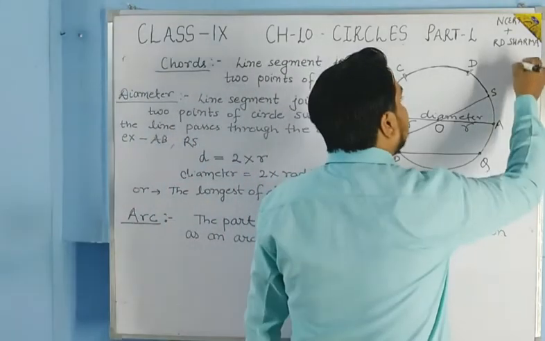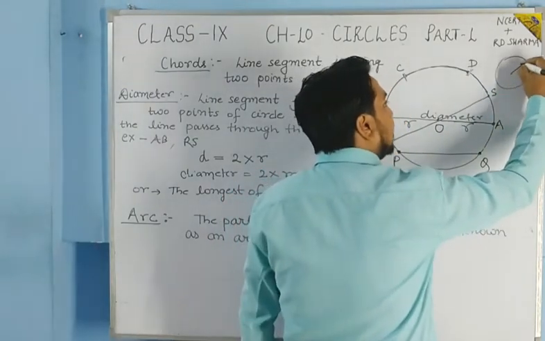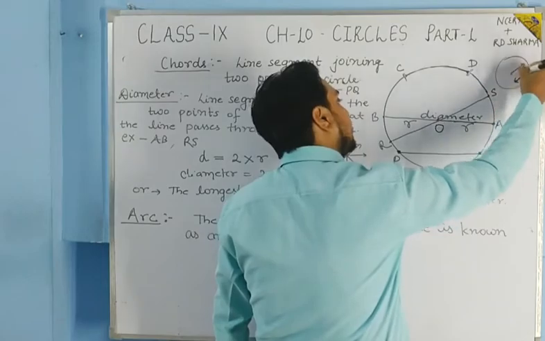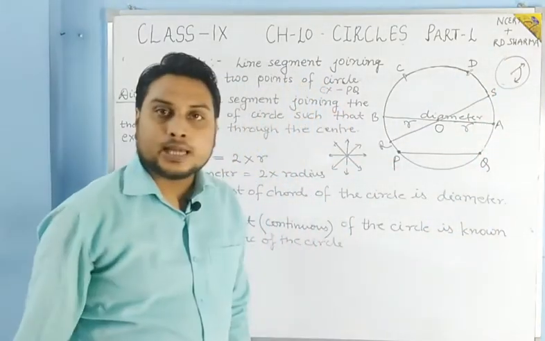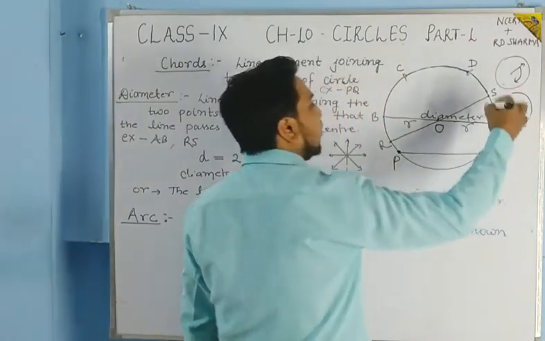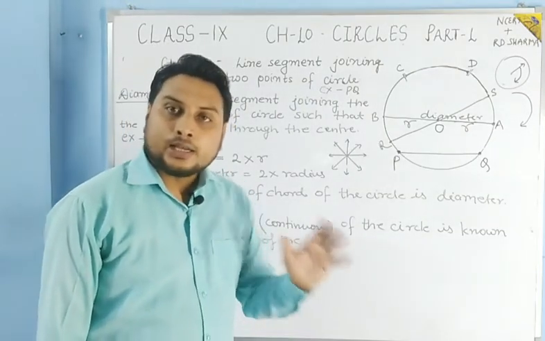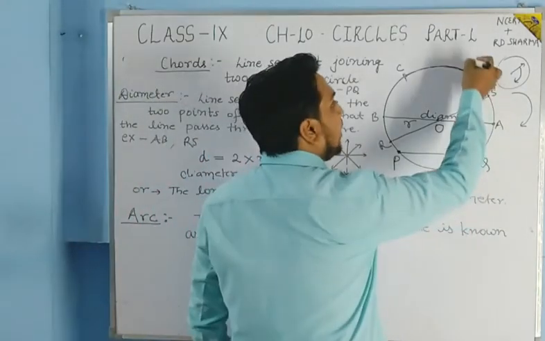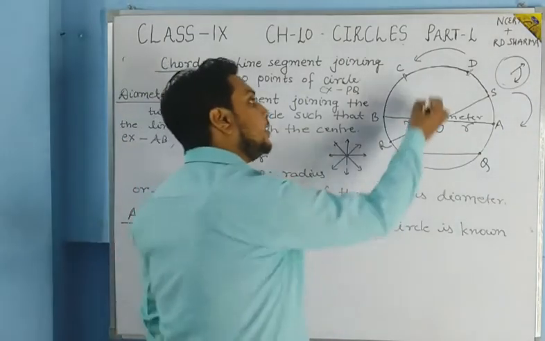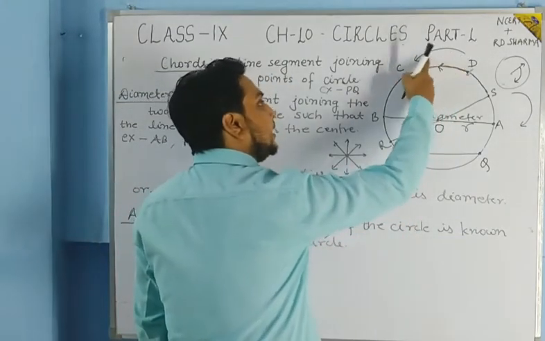You know that if a clock is there, the direction in which the hands of the clock move is known as clockwise direction. I am saying you have to take the anti-clockwise direction. Whenever you write the name of any arc, it should be anti-clockwise.